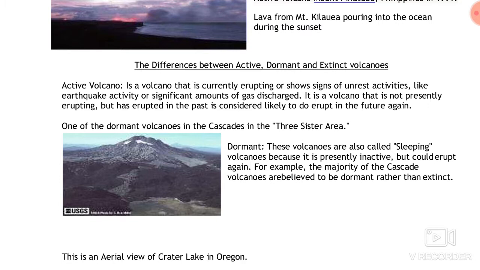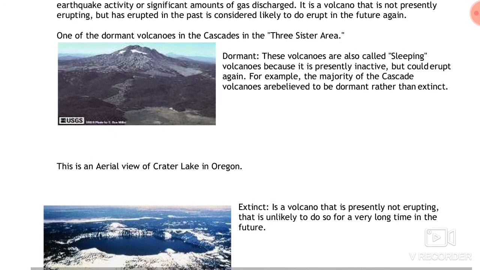For example, many volcanoes in the Cascade Mountains, which lie in the western part of the USA, are believed to be dormant. One such example is Narcondam and the Barren Island in the Andaman and Nicobar group of islands of India, also regarded as dormant volcanoes. You can see here in the picture.